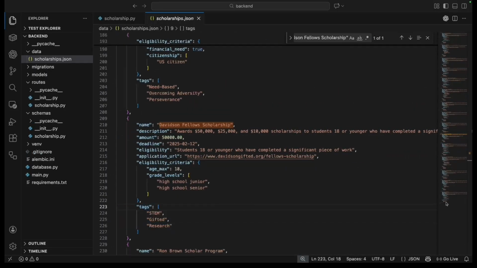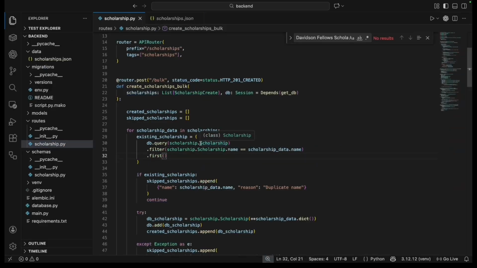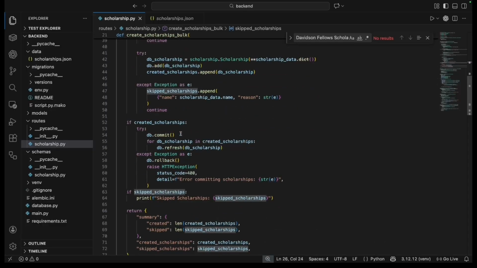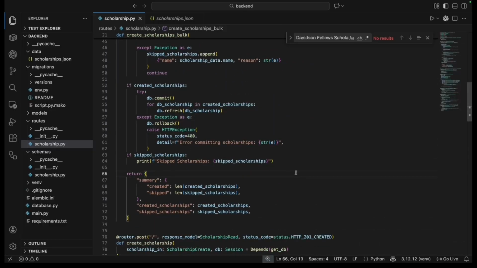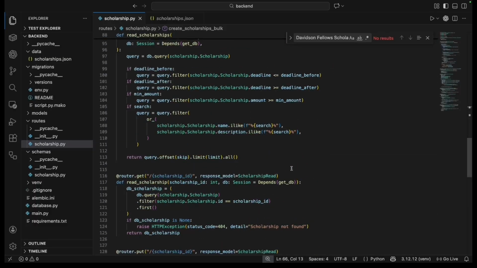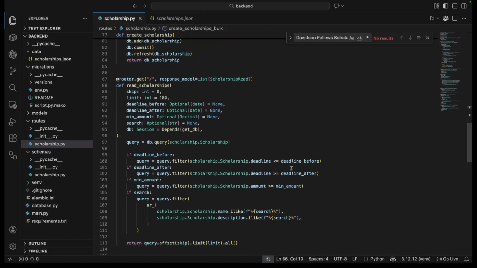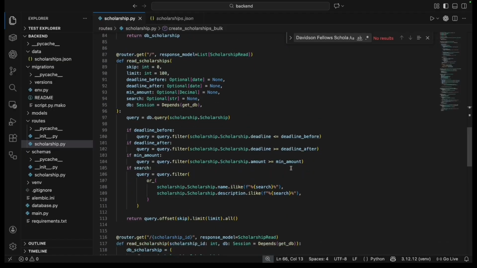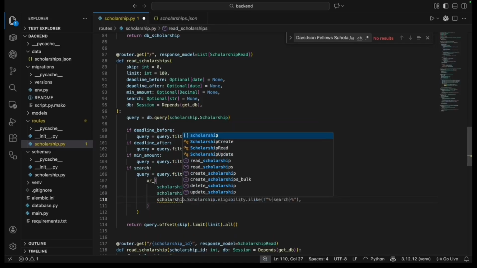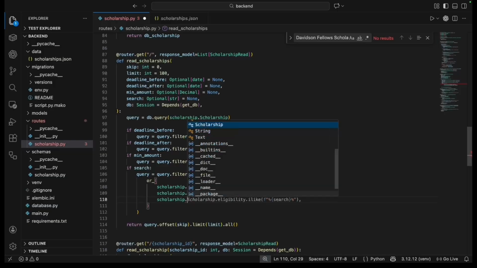So the original search only looked at name and description fields. When I searched for STEM, it only found Davidson Fellows because that's the only scholarship with STEM in the description text. But Google Generation and Amazon Future Engineering both have STEM in their tags arrays. We just weren't searching for it. The fix adds a third condition, tags.any, open parentheses, search, close parentheses. This is a SQLAlchemy method that searches Postgres arrays. It checks if any element in the tag array matches the search term.